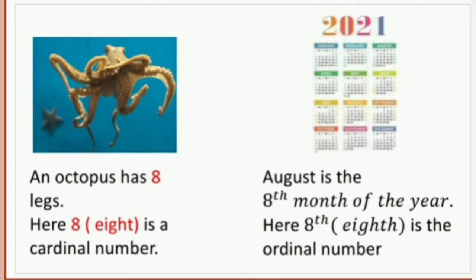Here I have mentioned the month of August, the 8th month of the year. When you say 8th, it becomes the ordinal number. 8 is a cardinal number, but 8th is the ordinal number.